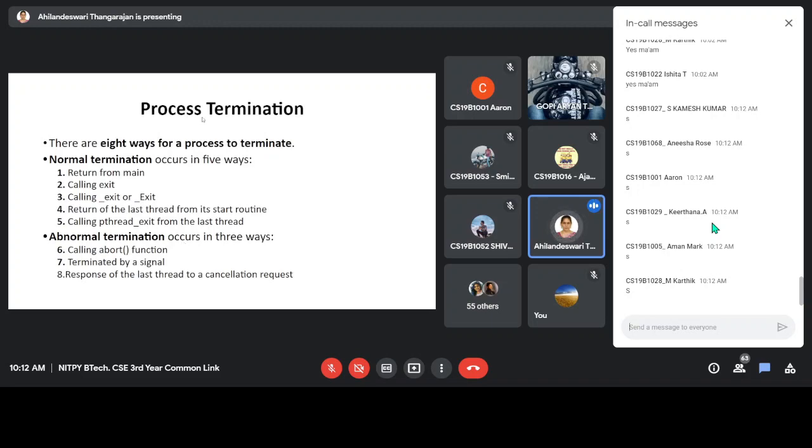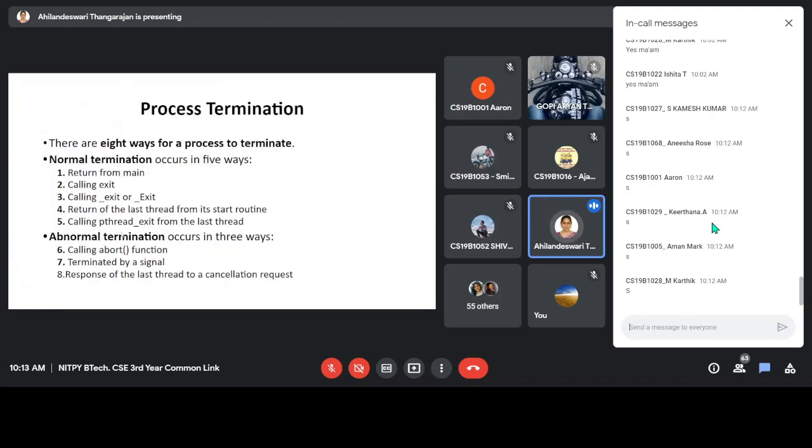Then process termination. How can a process be terminated? There are 8 ways for a process to terminate. There are 2 categories: one is normal termination and the other is abnormal termination. In normal termination, it is by using a return statement in the main program, then calling the exit function, calling other kinds of exit functions, and a few more methods.